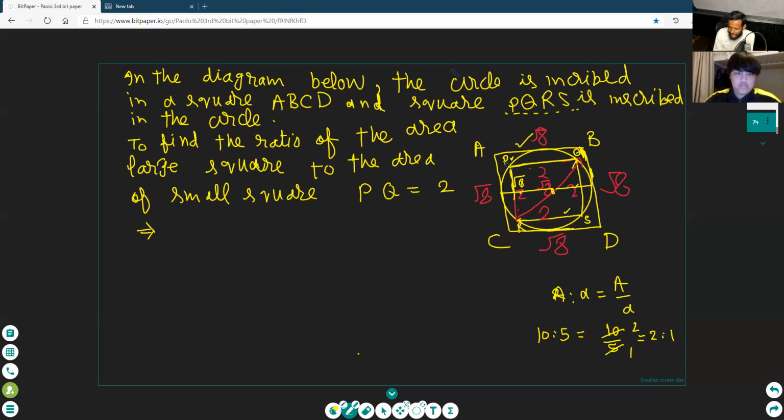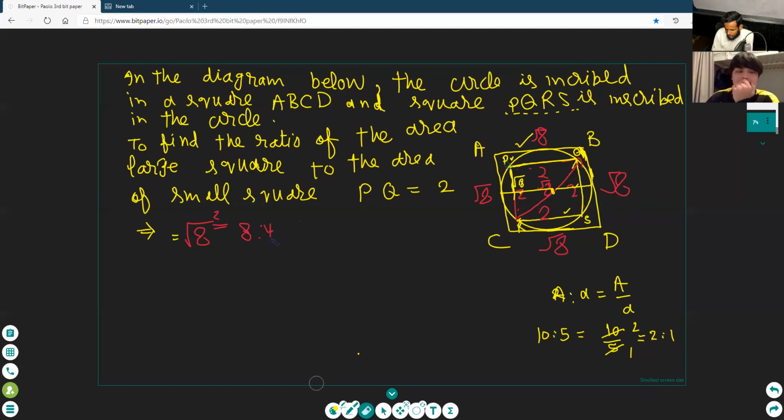You cannot take the area of square, you don't know the formula of area of square. Equals 8. Yeah, write it. Area of larger square A is equal to...